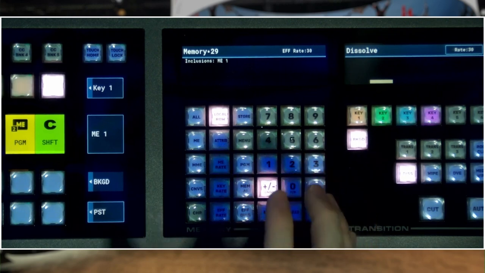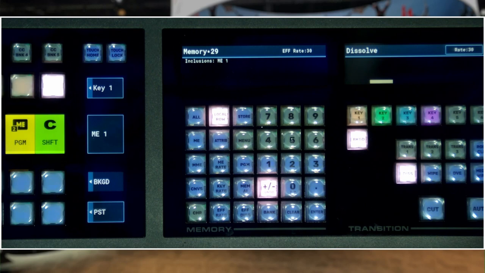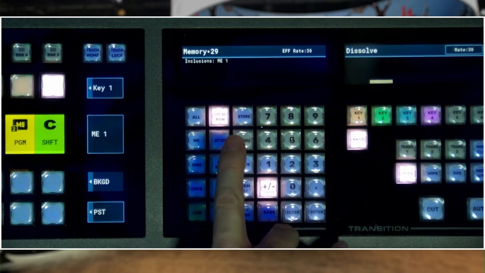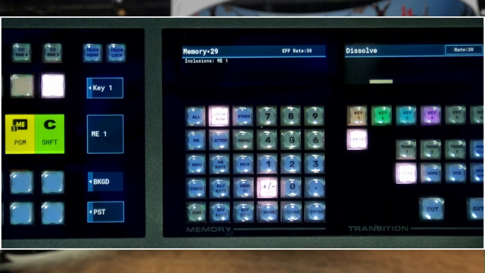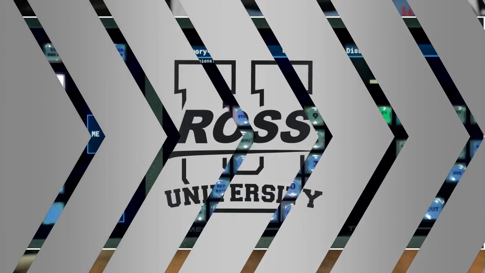So working with the memory keypad becomes very flexible in making it fast to recall memories and work within a keypad layout. Also, this is the method to be able to store these memories without having to go into Dashboard. Now, this feature is only available on the TD2S and the TD3S.